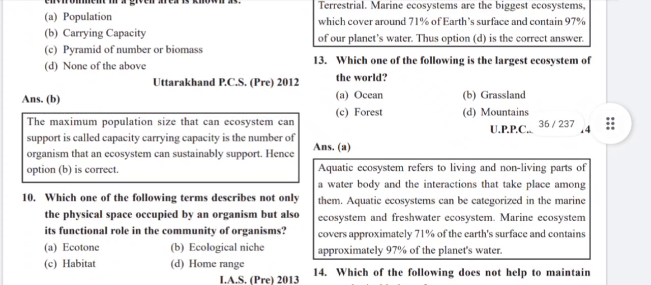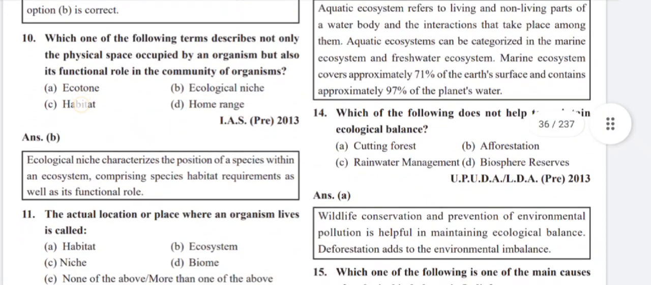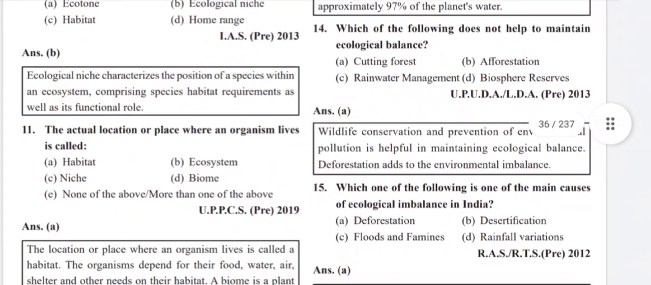Which one of the following is the largest ecosystem of the world? Ocean. Aquatic ecosystem refers to living and non-living parts of a water body and the interaction that takes place among them. Aquatic ecosystems can be categorized into the marine ecosystem and freshwater ecosystem. Marine ecosystem covers approximately 71% of the Earth's surface and contains approximately 97% of the planet's water. Which one of the following does not help to maintain ecological balance? Cutting forest.